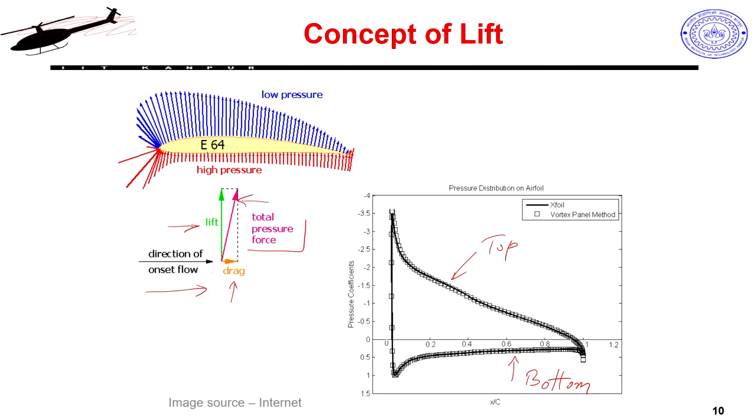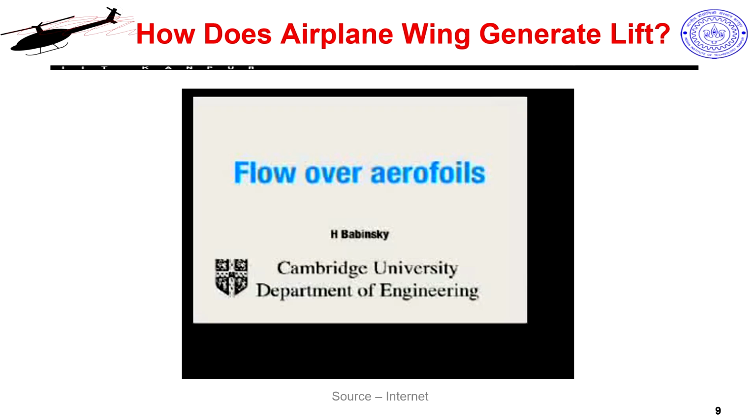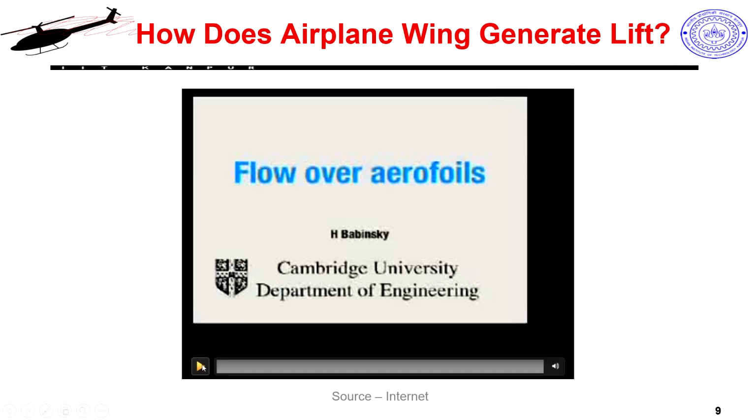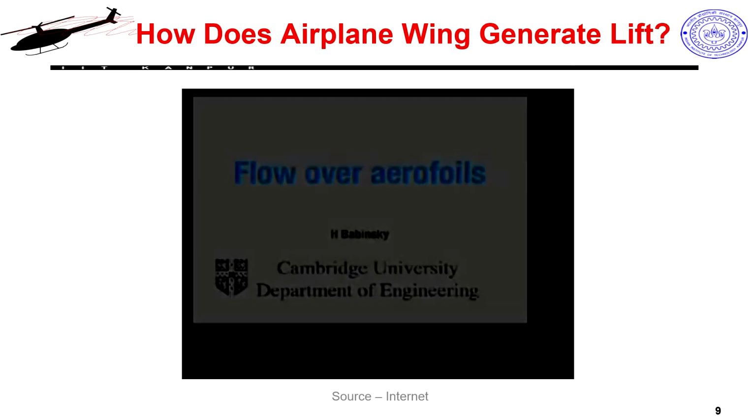Now, we will go a step backwards and look at this video, which will tell you why exactly this pressure distribution is there in the first place, how we end up getting lift, and what happens to an airfoil if I keep increasing my angle of attack forever. Different angles of attack will give me different amounts of lift. Lower angles will give me lower lift, higher angles will give me higher lift, but only up to a point. So, let us play this video. I have taken this from YouTube, so it is not really my own original creation.